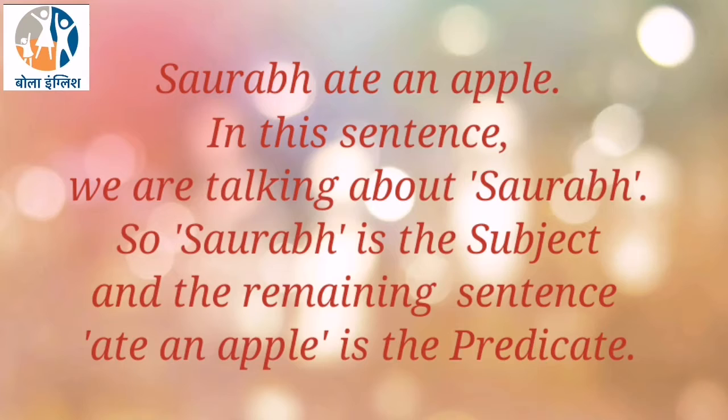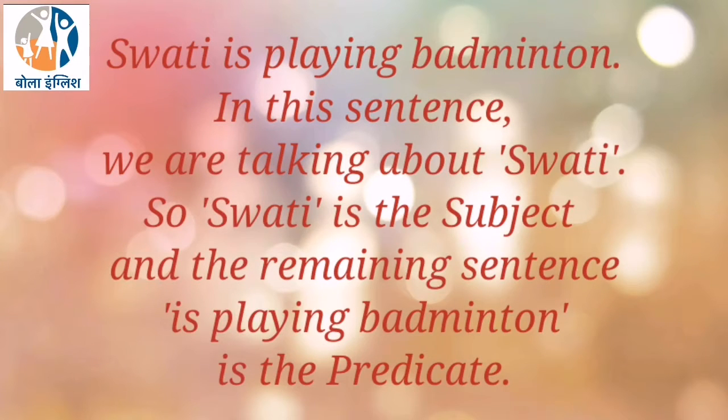Saurabh ate an apple. In this sentence, we are talking about Saurabh. So Saurabh is the subject and the remaining sentence, ate an apple, is the predicate. Swati is playing badminton. In this sentence, we are talking about Swati. So Swati is the subject and the remaining sentence, is playing badminton, is the predicate.